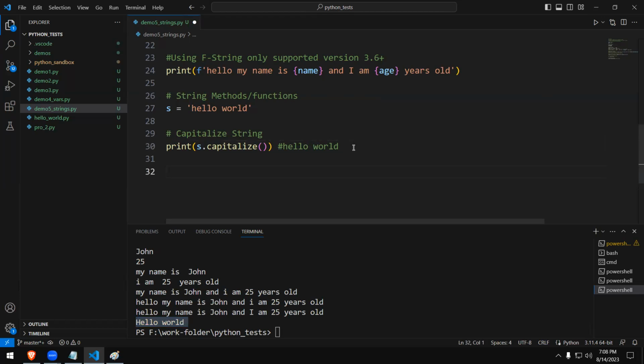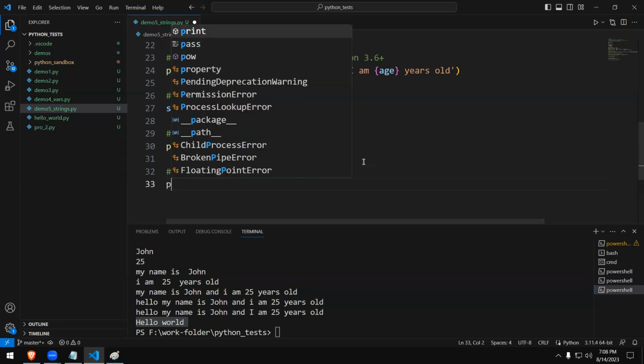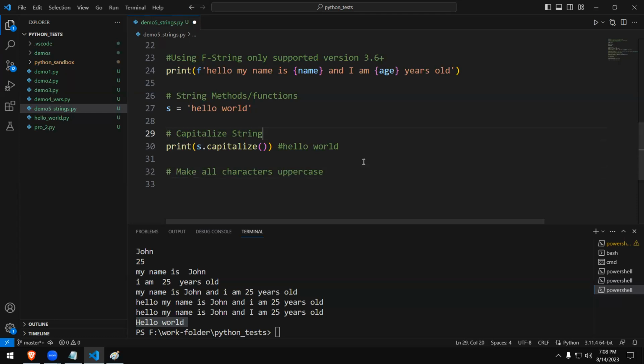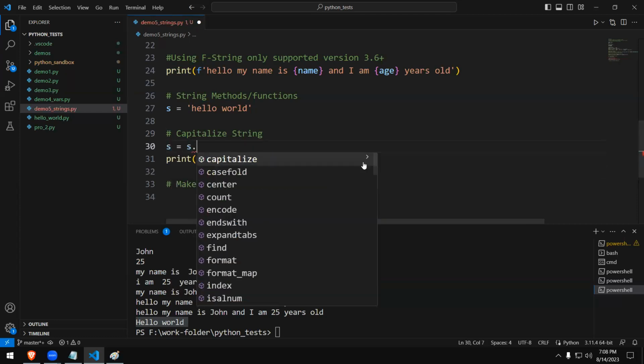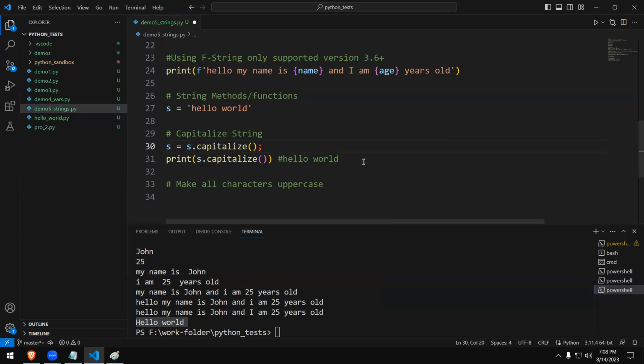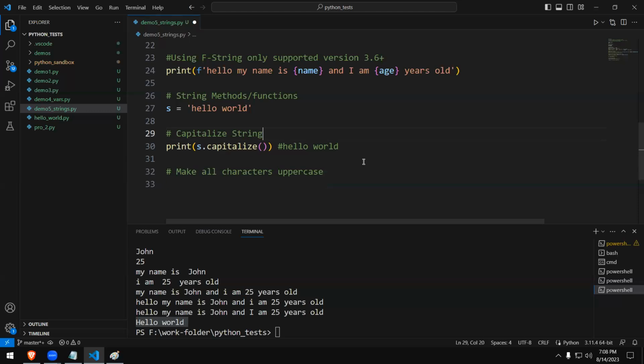Right. The next function we're going to learn is how we can make all the characters uppercase. How to make all the letters uppercase. Uppercase means totally capital, right? Okay. What I was going to do earlier was say again S is assigned the value S dot capitalize. I was going to write like this. So that increases the lines of code. That's why I did directly capitalize and just displayed, right? Okay.